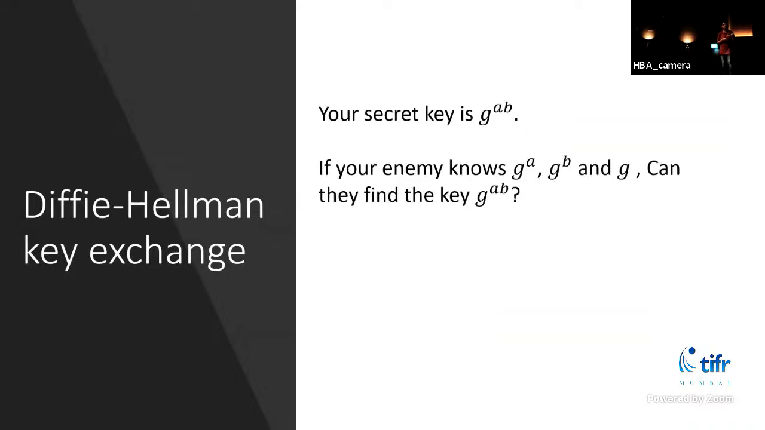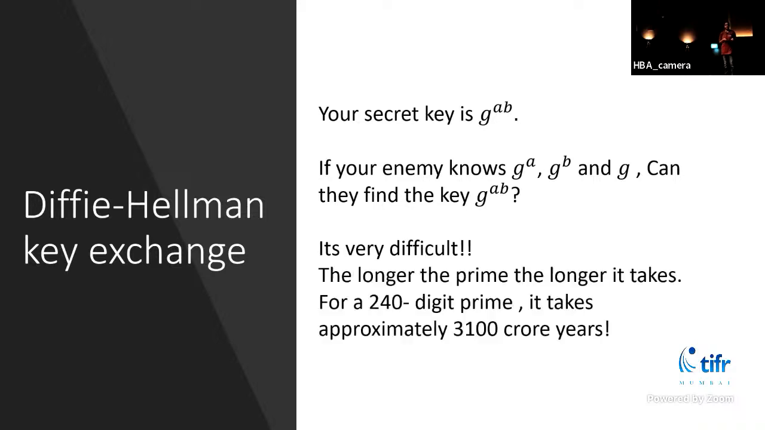So now the question is, if your enemy can know the communication between both of you, they'll have the knowledge of g power a, g power b, and g. Can they find the secret key g power ab? So it's very difficult. So the longer the prime, the longer it takes. For example, if you have a 240-digit prime, it takes approximately 3,100 crore years for the enemy to figure out the key g power ab.